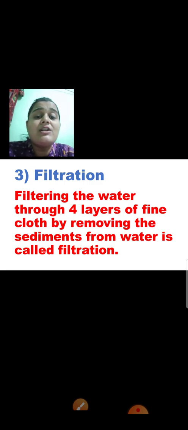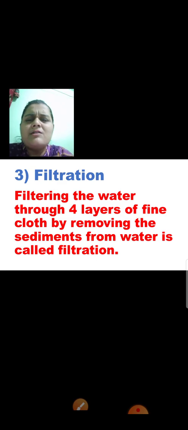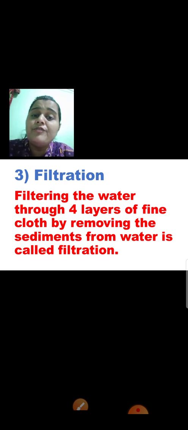So how does filtration take place? You have to tie 4 layers of fine, nice, clean cloth. 4 layers means one cloth, on that the second, on that the third, and then the fourth. One cloth is not enough, it should have how many layers? 4 layers of fine, clean cloth. By removing the sediments from water, it is called filtration. Again, when you do filtration, what you have to do? You have to boil the water.